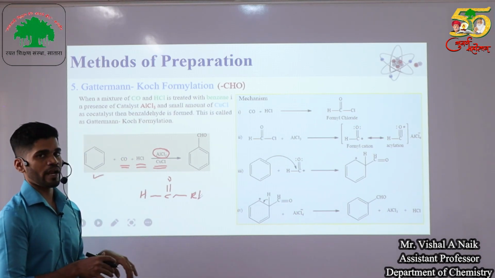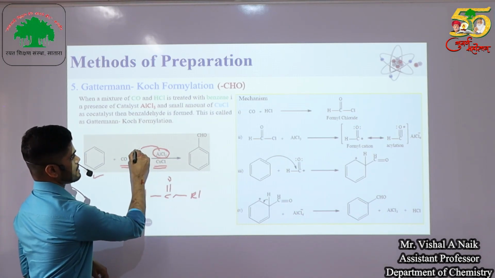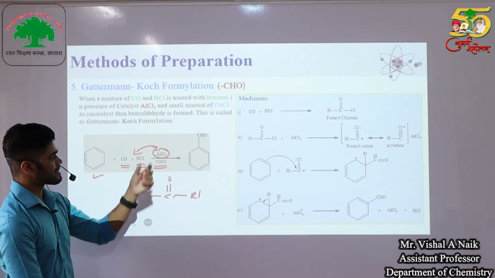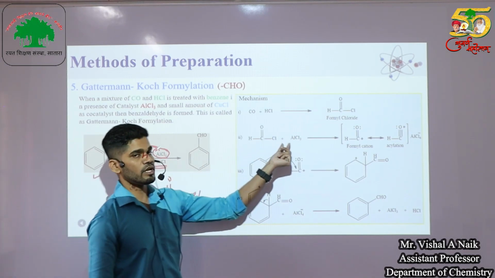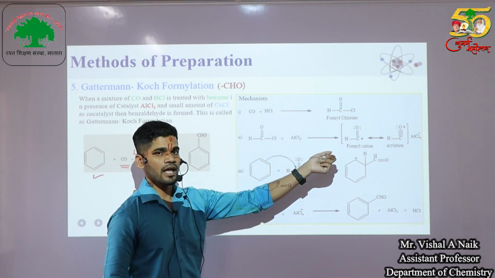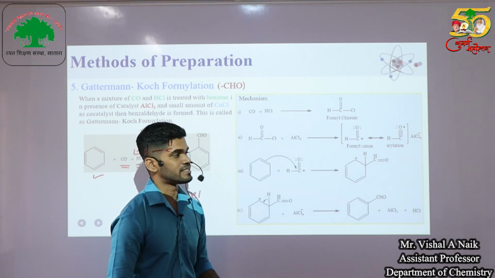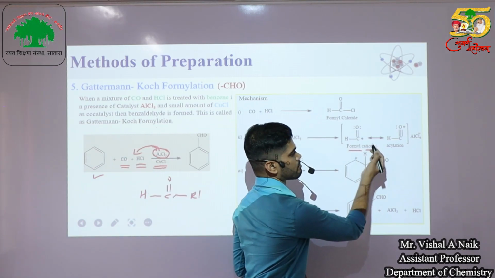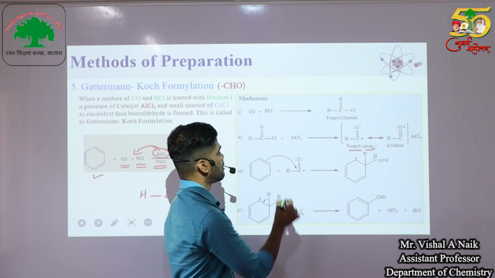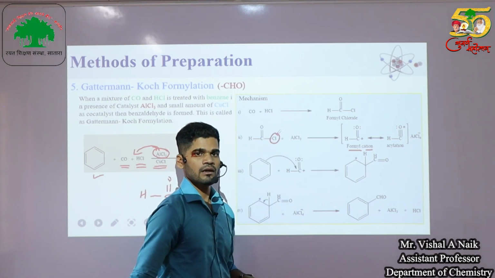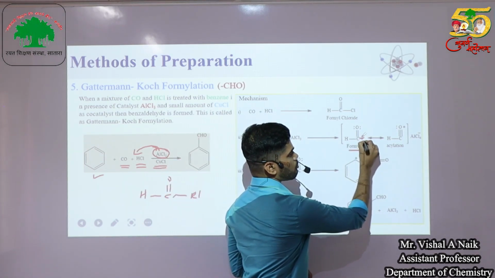That formyl chloride reacts with our catalyst. The catalyst absorbs one of the chlorine atoms and gets attached, and we get an electron deficient species, that is the formyl cation. So why is it called a formyl cation? Because the chlorine gets replaced and we get an H-carbon with a positive charge.